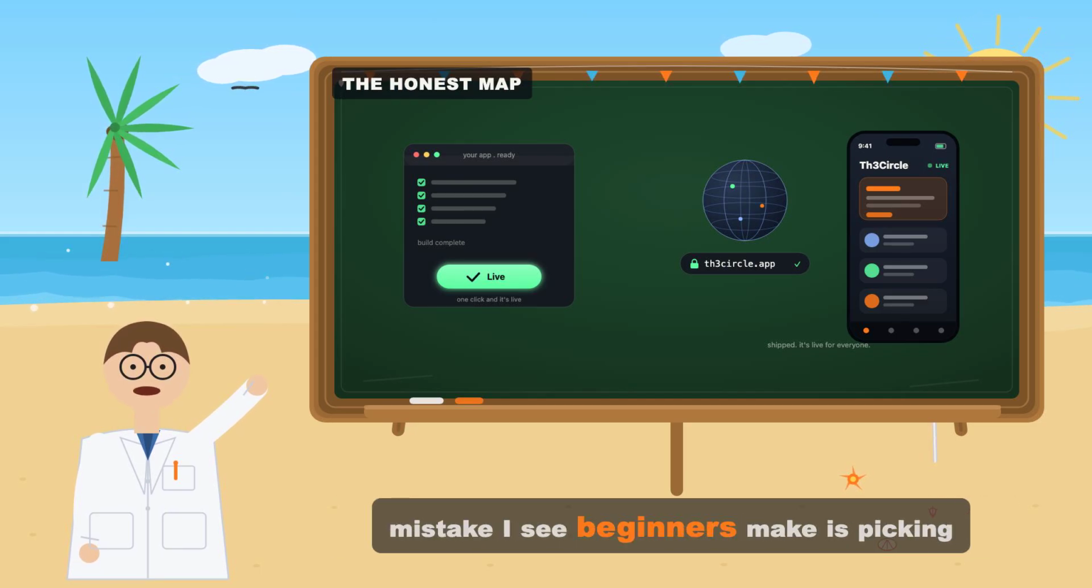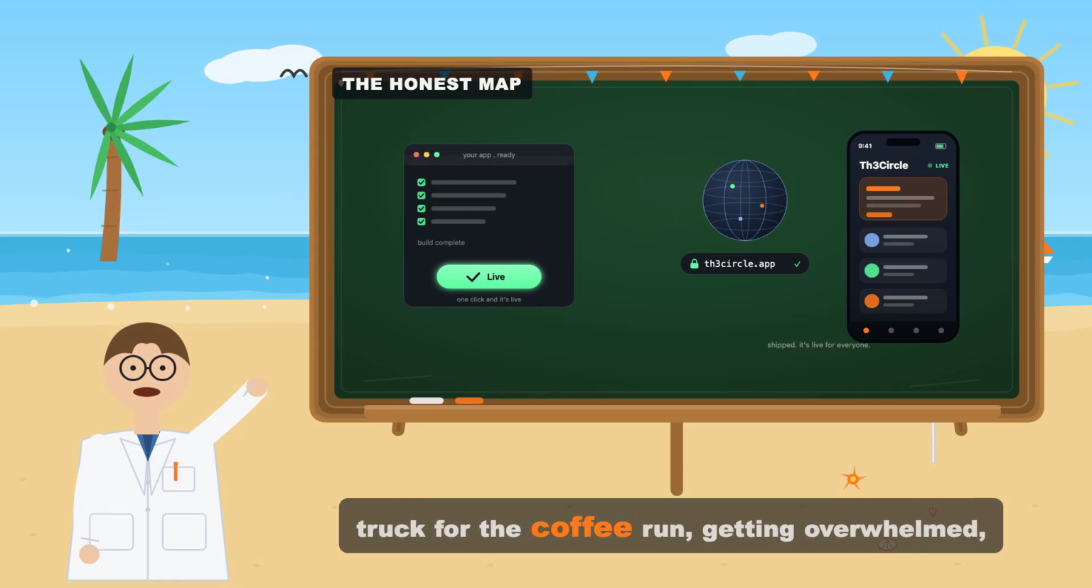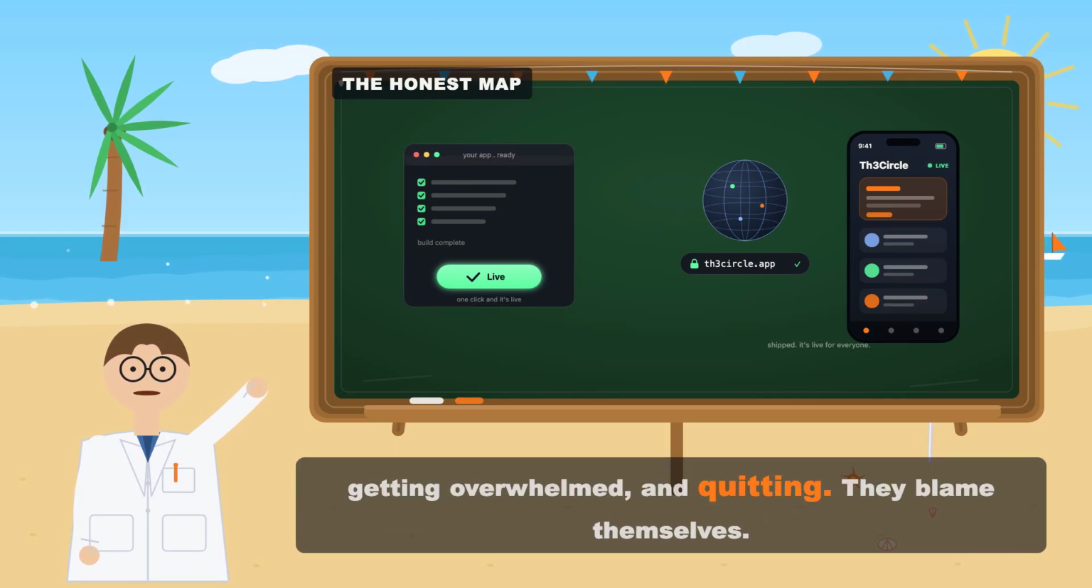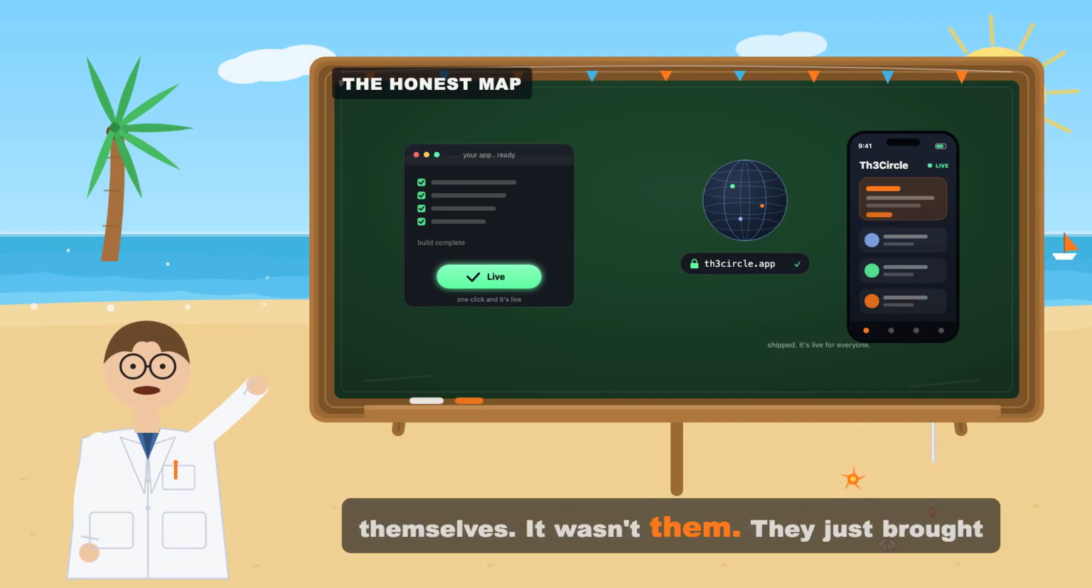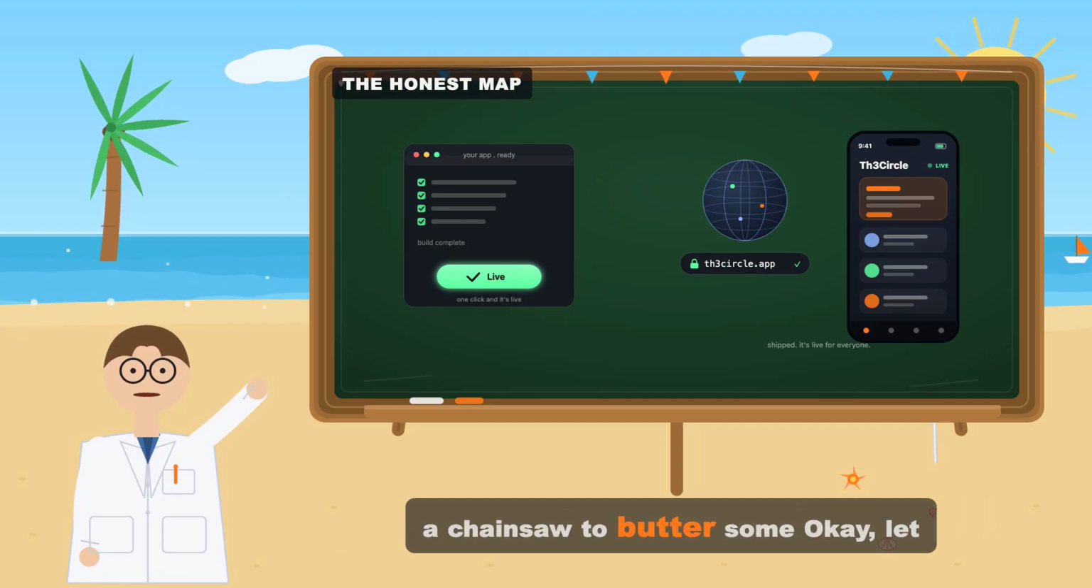The mistake I see beginners make is picking the pickup truck for the coffee run, getting overwhelmed, and quitting. They blame themselves. It wasn't them. They just brought a chainsaw to butter some toast.